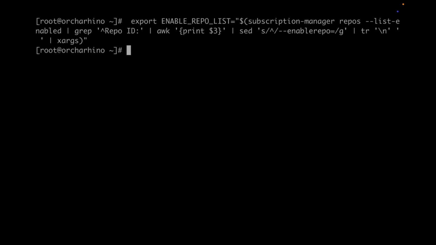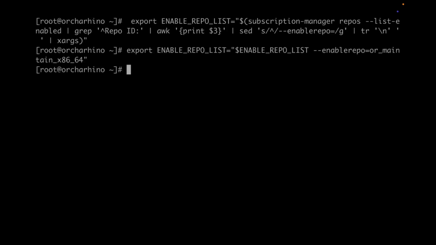I lost the connection to my shell, so I'll have to re-export all the variables again, but it's not a problem at all. If this happens to you, no problem, just export the variables and rerun Leap upgrade. I showed it to you to show you that it's entirely harmless. So you see here, I just exported again, and I'm now running Leap upgrade and providing the enabled repositories.